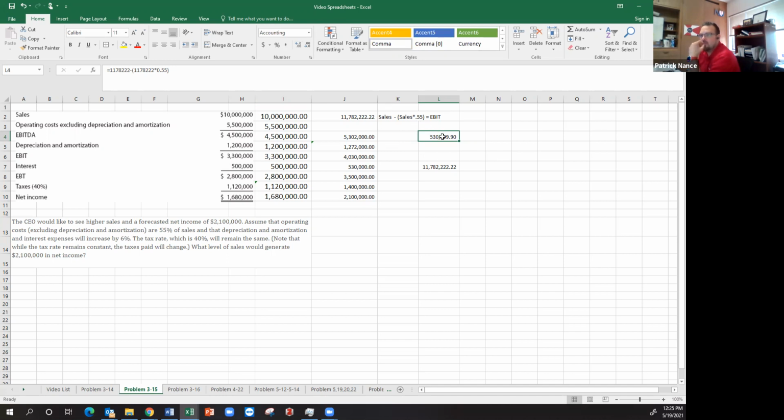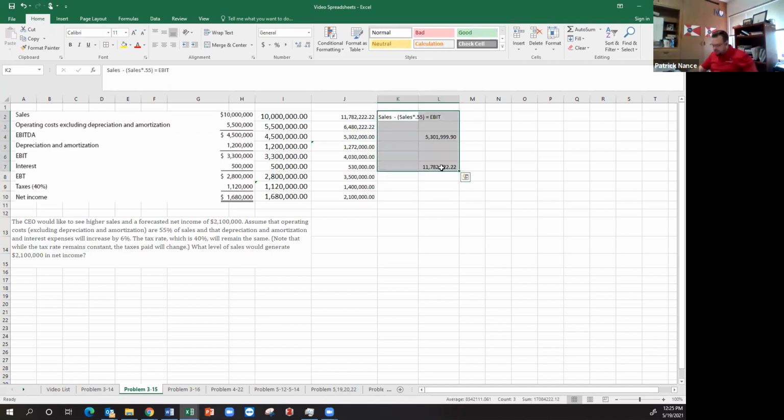I slipped a zero there somehow. There we go. So that gives me that number. So I should be able to take this number minus 0.55, and if I've done it right, that minus that should equal 5,302,000. So I've just basically built a reverse income statement.